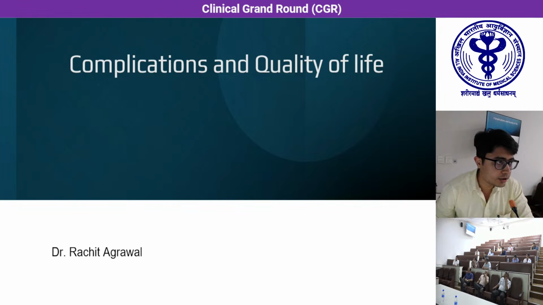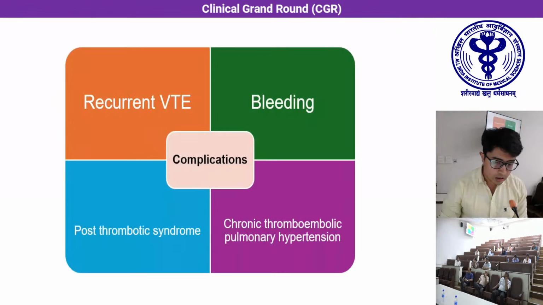Good afternoon to one and all present here. I'll be talking about the complications and quality of life in patients of cancer-associated thrombosis. To begin with, the most common complications seen in this group of patients are recurrent venous thromboembolism, bleeding, post-thrombotic syndrome, and chronic thromboembolic pulmonary hypertension.